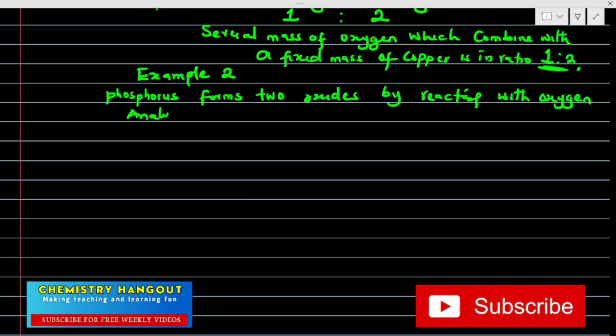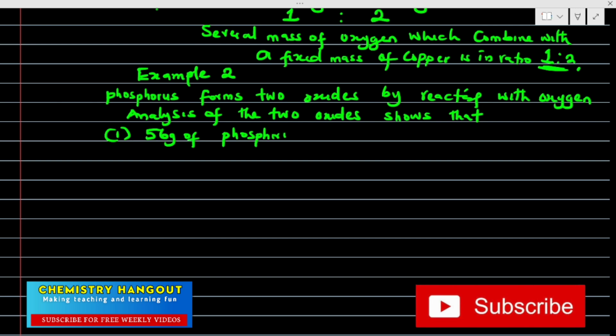Analysis of the two oxides shows that 56 gram of phosphorus combined with 44 gram of oxygen.